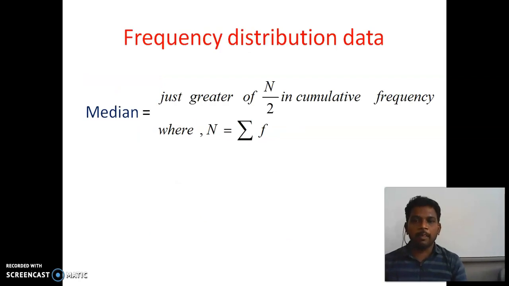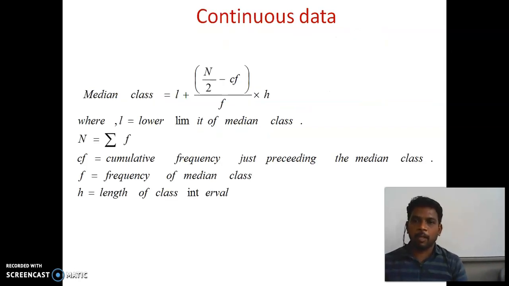And that is the formula for frequency distribution data. That is, find the term just greater than n by 2 in the cumulative frequency, where n we already know is sigma f. Everything we are going to see under some examples, then only we will understand. So that is the continuous data formula: L plus n by 2 minus CF by f into h. So this is the expansion of the letters. L is the lower limit of the median class, n equal to sigma f, and CF equal to cumulative frequency. When you are seeing the questions, that is, when you are solving the sums, I will explain all the terms. So let us continue to the next slide.